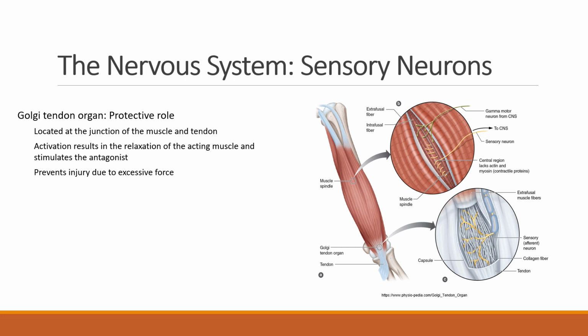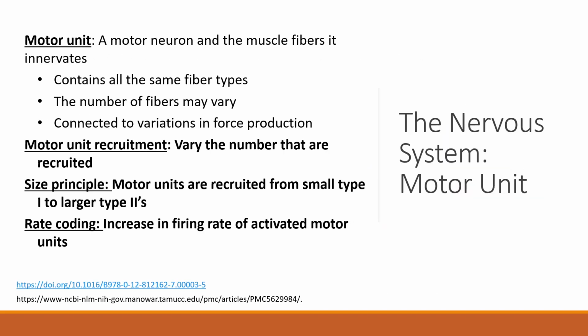This protective reflex prevents injury to the muscle and joint due to potentially excessive force of muscle action. For example, during a one repetition maximum, which is the heaviest weight that can be lifted at one time, of a deadlift exercise, activation of the GTO may prevent a person from exerting themselves to the extent that muscles and associated connective tissues are damaged. Regular resistance training will strengthen the muscles and other tissues, while the GTO may have its sensitivity altered such that greater forces may be produced without initiating that inhibitory response.